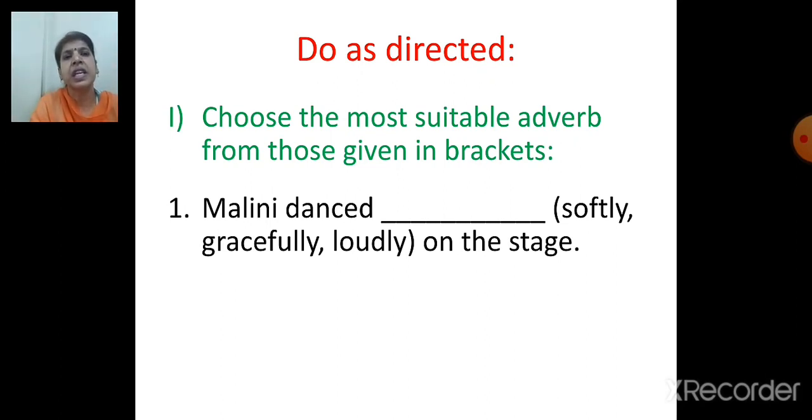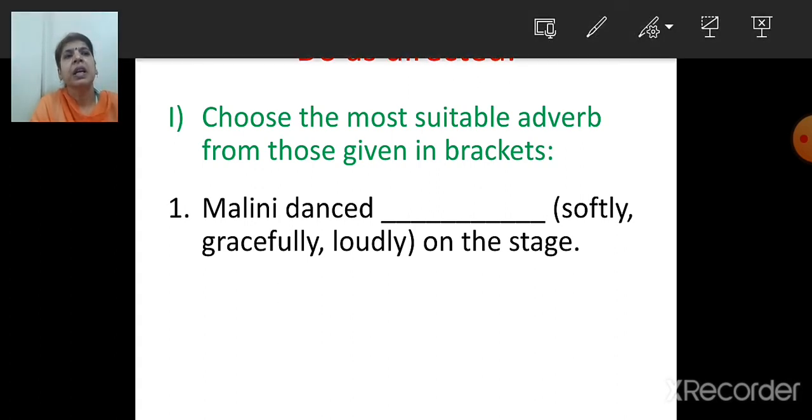So which is the most suitable adverb? Malini danced dash. So what is the correct option? Softly, gracefully, loudly. So the answer is gracefully.